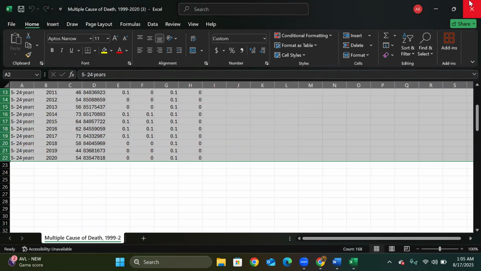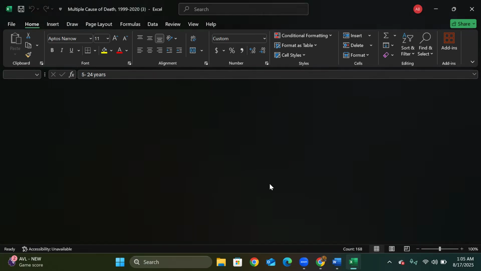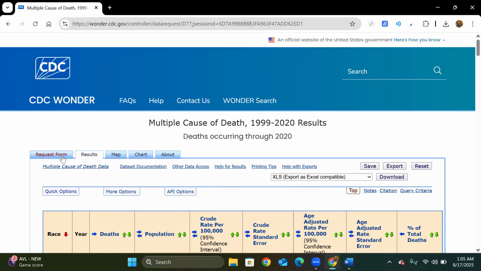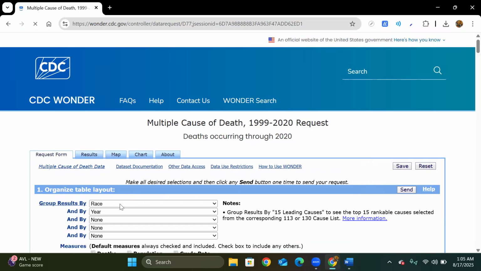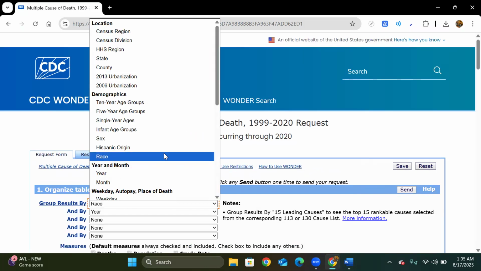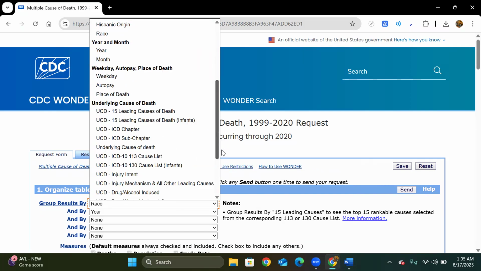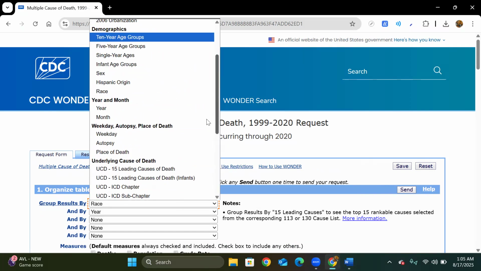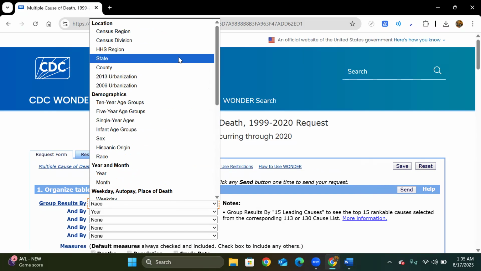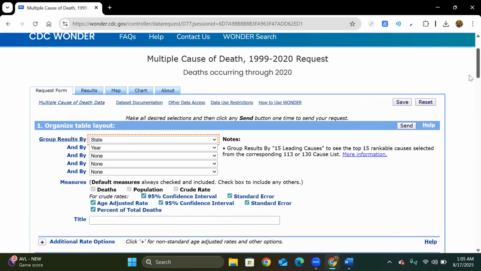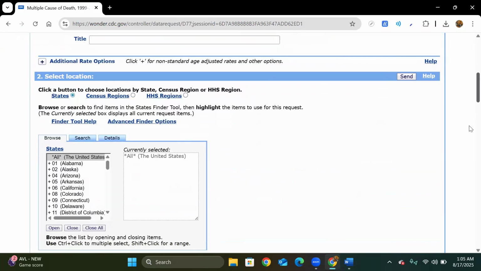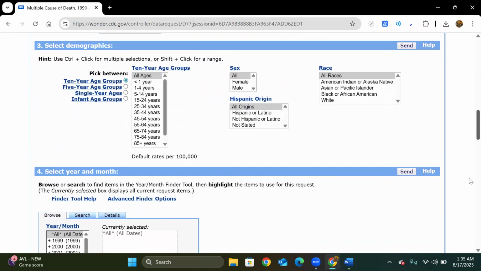So we have done the overall mortality, the genders, the age groups, and the races. The next thing is the states. We will go here and choose the states. Now we have chosen the states. I will just check that all the things are in place.